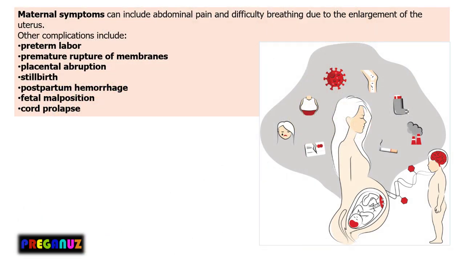Let's discuss some of the maternal symptoms, which can include abdominal pain and difficulty breathing due to the enlargement of the uterus. Certain complications include preterm labor, preterm rupture of membranes, placental abruption, stillbirth, postpartum hemorrhage, fetal malposition, cord prolapse.